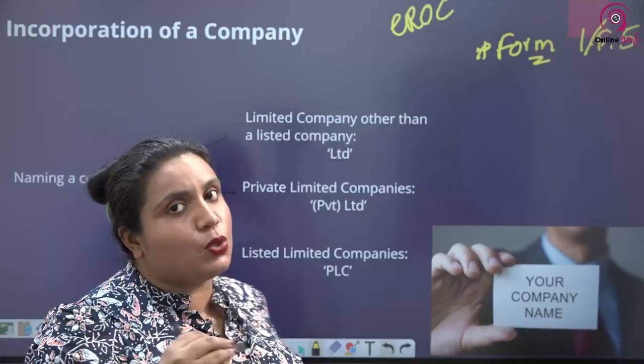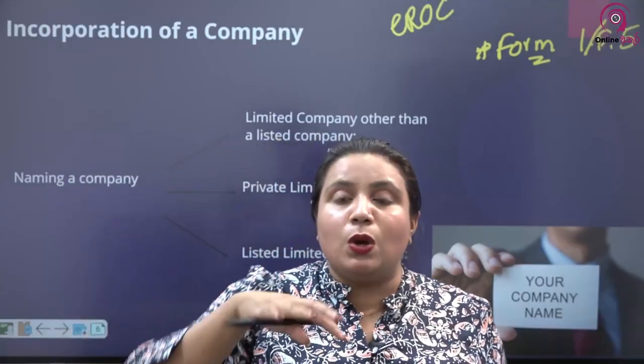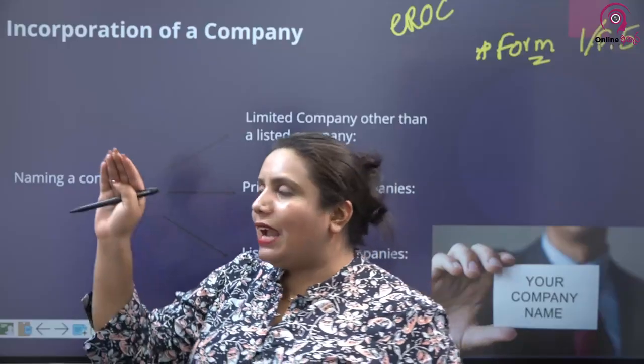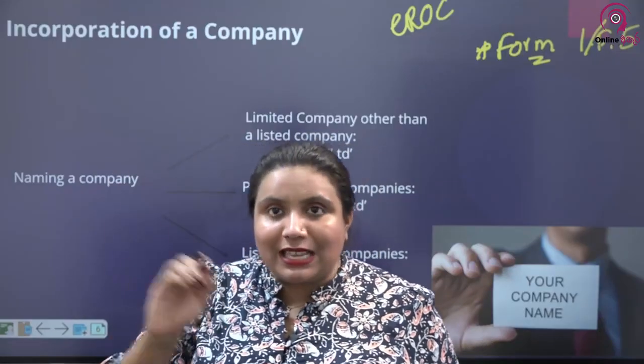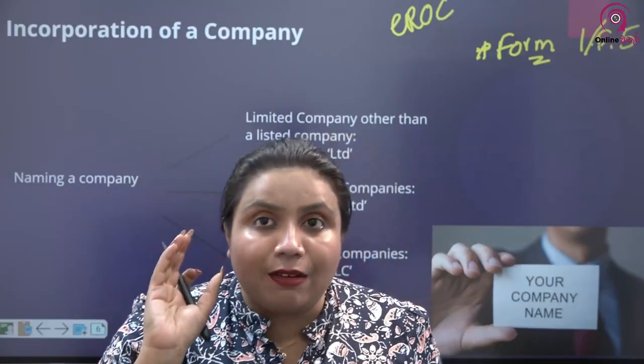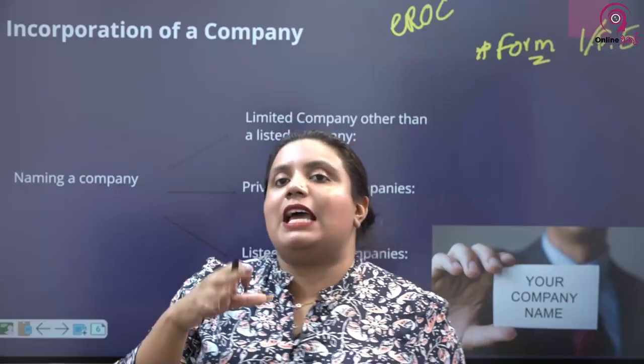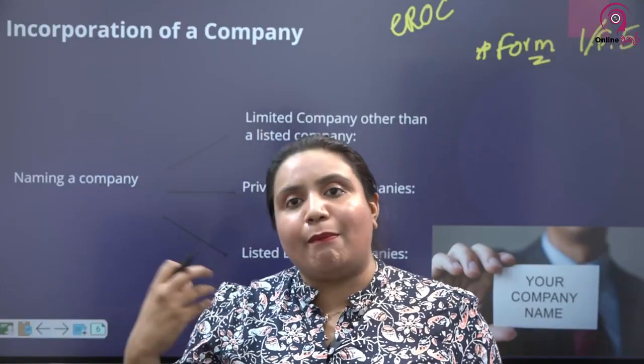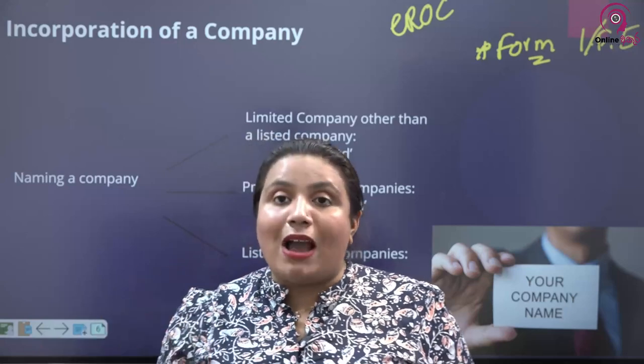Now it is not required. When you are getting the name approval, you are signing up saying that I confirm to the best of my knowledge there is no other company that has a name similar to the company name that I am using. Why is this important?